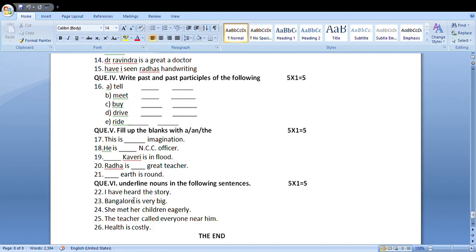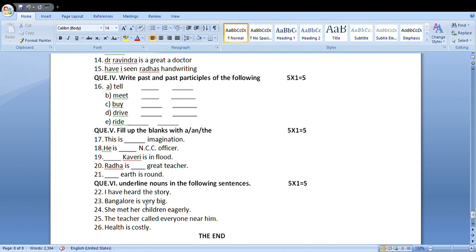Second sentence: Bangalore is very big. Bangalore, city noun; is, verb; very, adverb; big, adjective. Big is an adjective because it describes a noun, Bangalore city. A word that describes a noun is called an adjective. But very is an adverb because it describes an adjective.